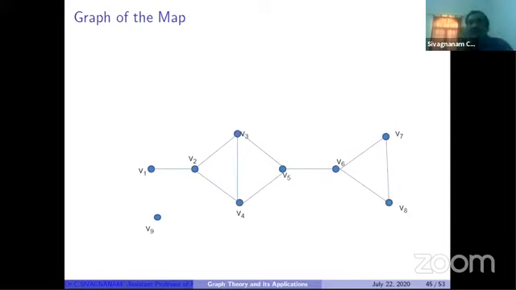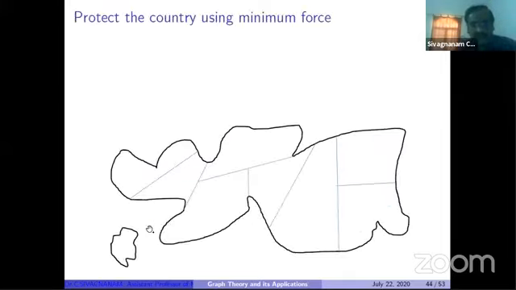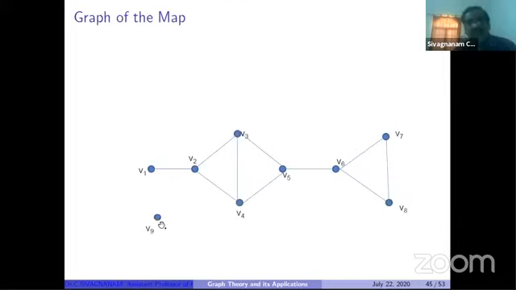Now, where do we have to keep the army station or forces? First, see the vertex V9. The vertex V9 corresponds to a separate region. So the vertex V9 is an isolated vertex. So compulsorily we have to fix an army station in that place. Vertex V9: I'm allotting 1 army station.